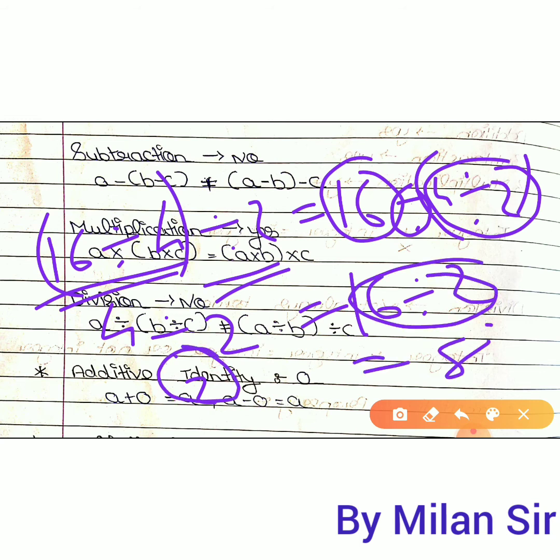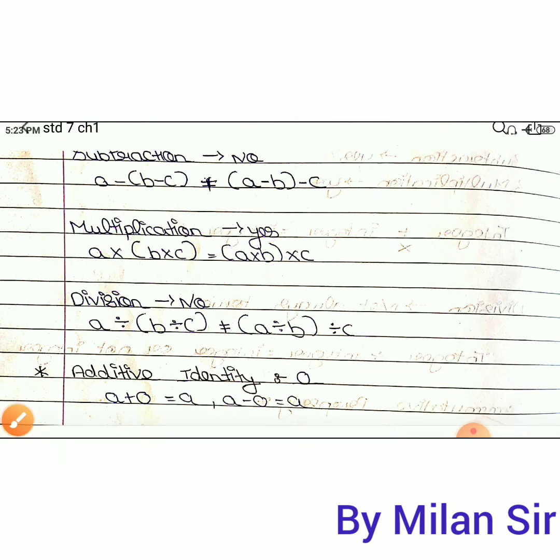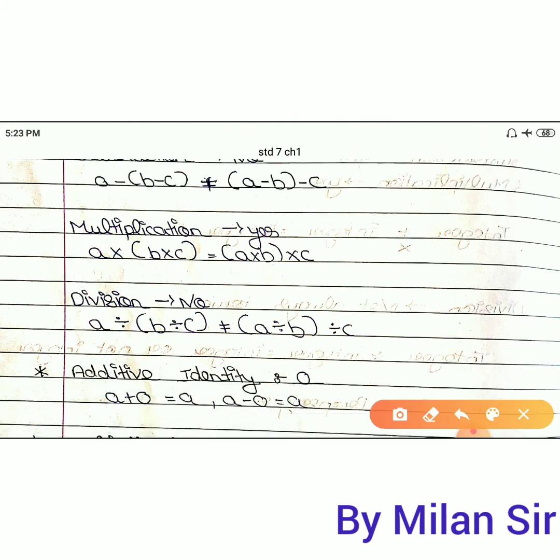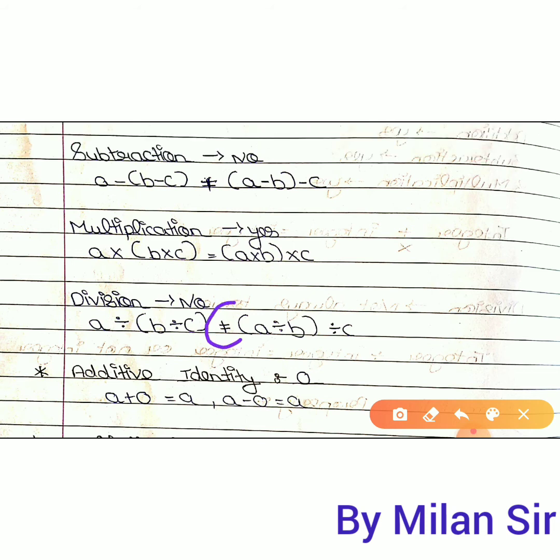So here we get 2, here we get 8, so we do not get an equal answer, right? So this property we cannot use here. That's why here not equals to, and we can put the sign of not equals to.